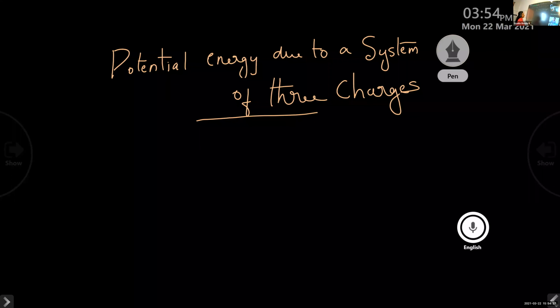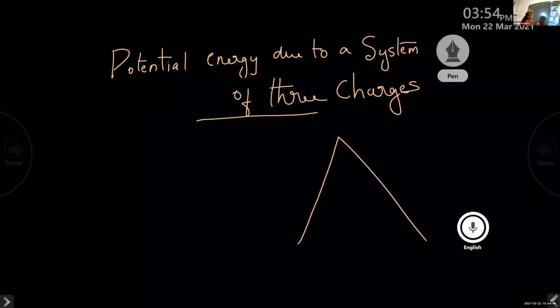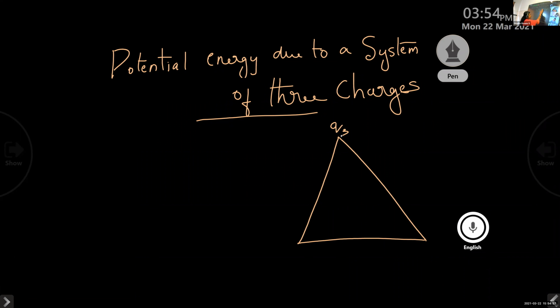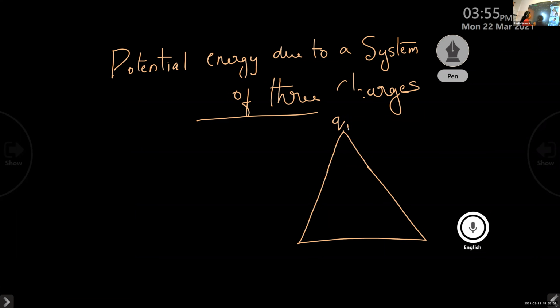In order to explain the potential energy due to a system of three charges, we consider the three charges Q1, Q2, and Q3. And these three charges are arranged at the vertices of an equilateral triangle. These three charges are arranged on the vertices of the equilateral triangle, like this. Here we have Q1, here we have Q2 and here we have Q3.